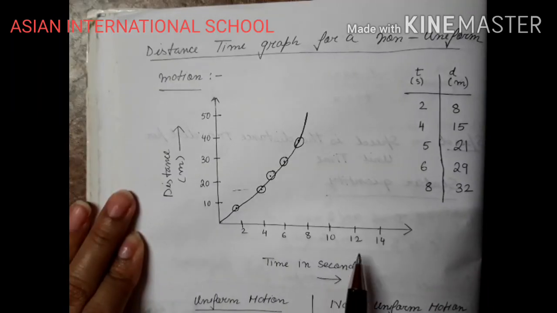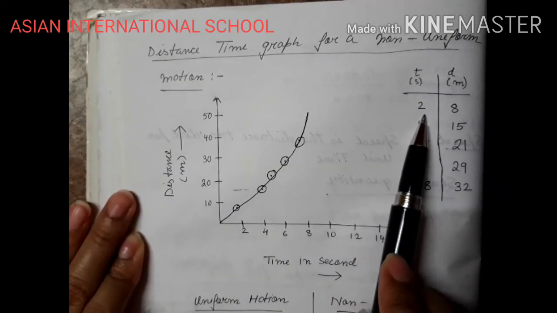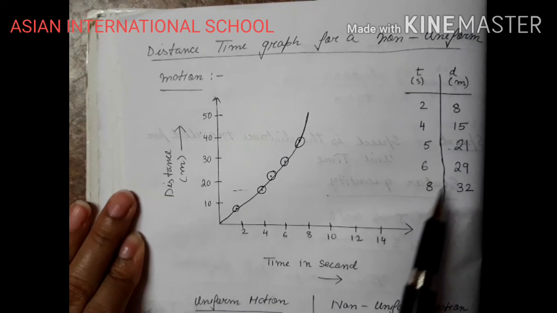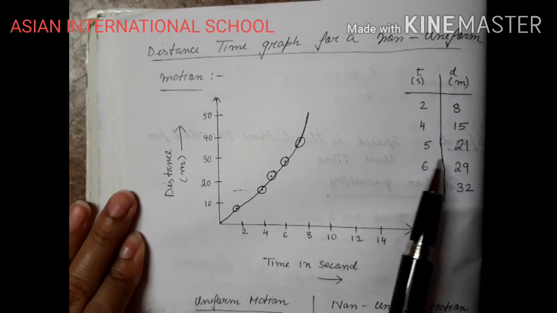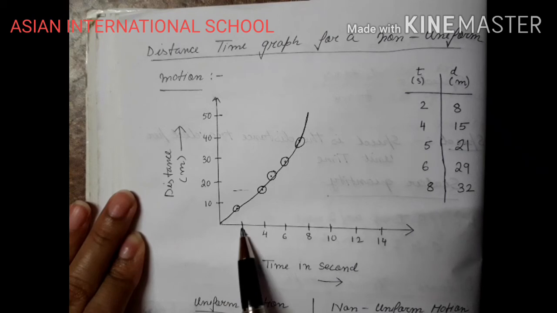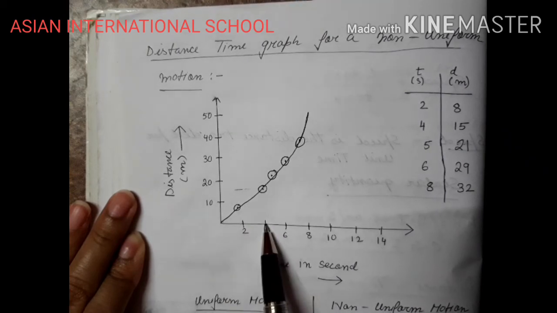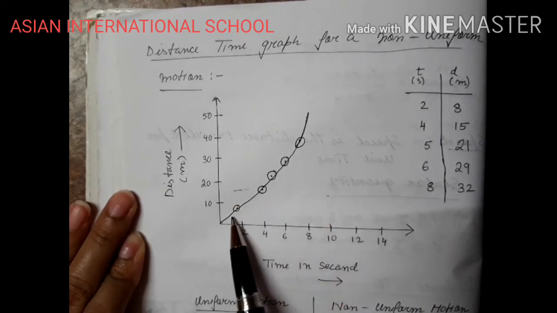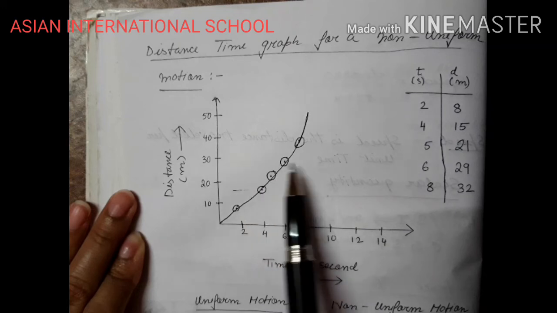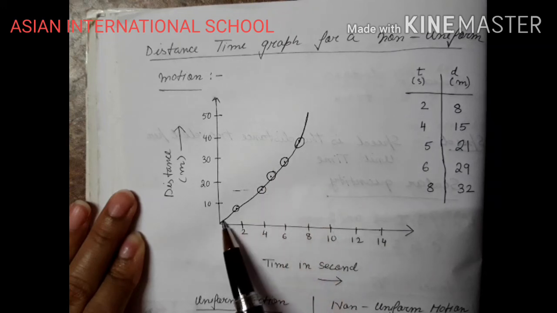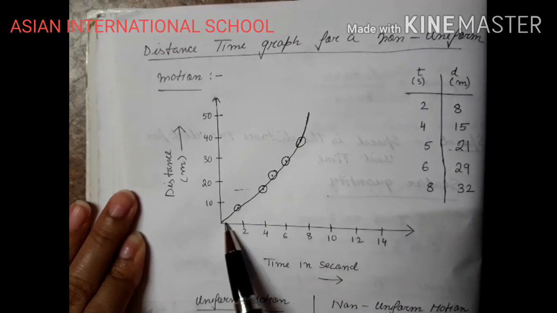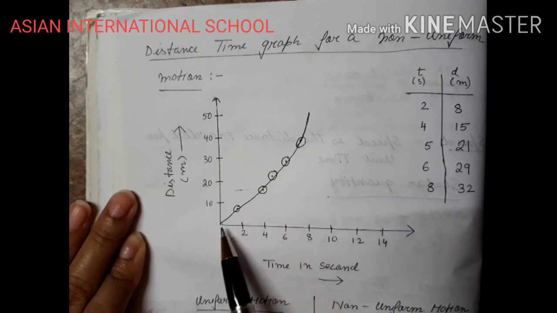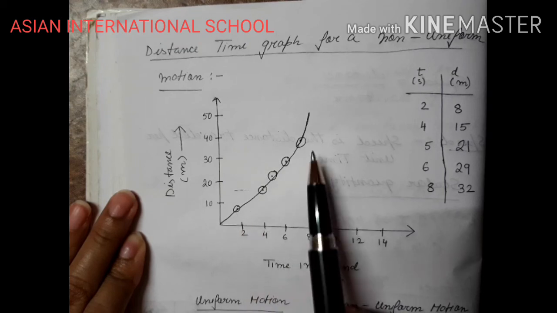Now in case of non-uniform motion, let us consider when time was 2 seconds, 8 meters; 4 seconds, 15 meters; 5, 21; 6, 29; 8, 32. So the changes are abrupt. If we plot it, for 2, 8 near to somewhere over here, for 4, 15, between 10 and 20. The points kept on varying their position. It's not continuous, right? So we are going to get a curved line. Okay, so the distance time graph for uniform motion is a straight line, and the distance time graph for a non-uniform motion is a curved line.